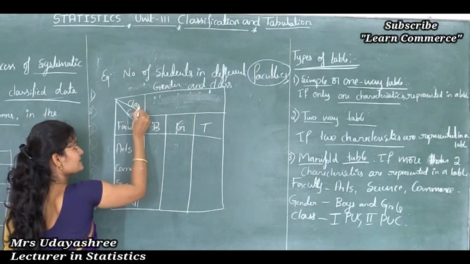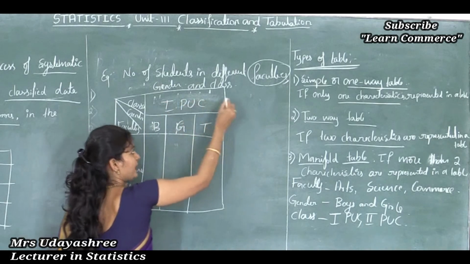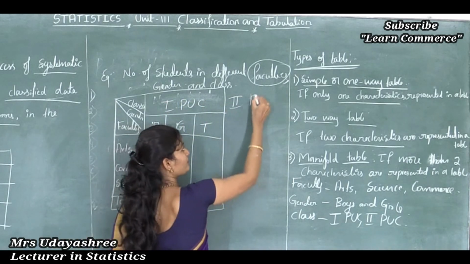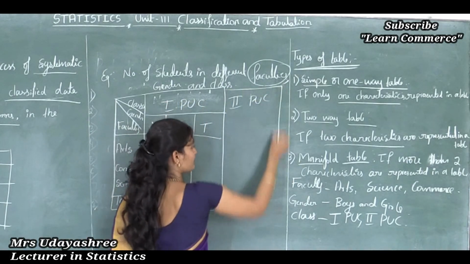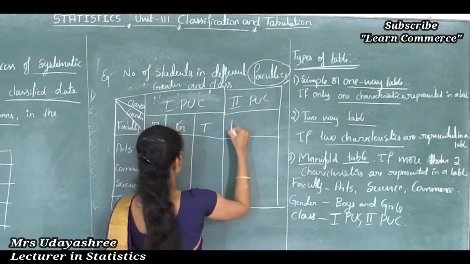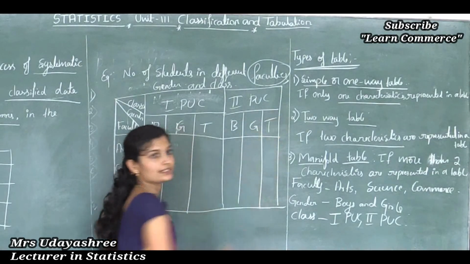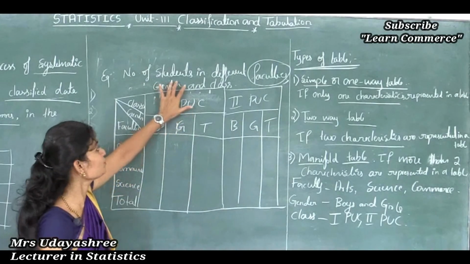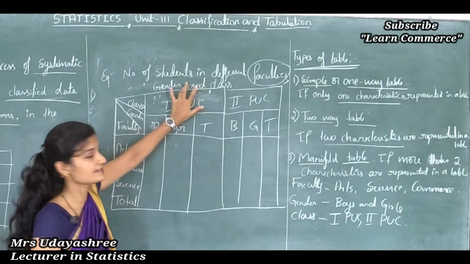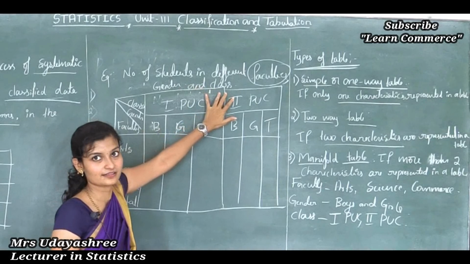I will write classes, that is first PUC, another one is second PUC. For second PUC also I will write gender, that is boys, girls and total. Here there are more characteristics, that is faculty, gender and classes.